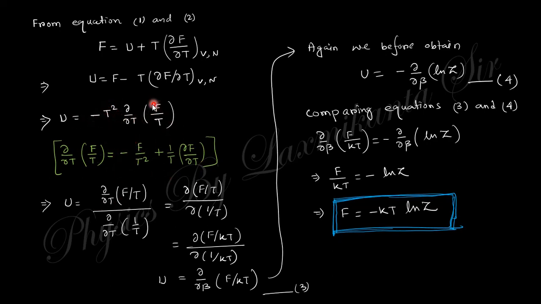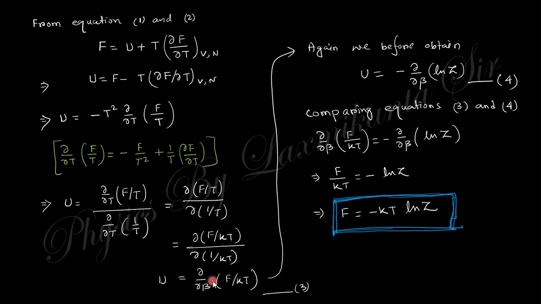So minus T squared into this can be written as del F of this, and minus T squared times del T of 1 by T, whose derivative is minus 1 by T squared. So this can be written as this one. I think you understand this. Just calculate this and you get this portion. So del T can be cancelled out. If you take k_B on both sides, and 1 by k_B T is beta, so it is del del beta of this.